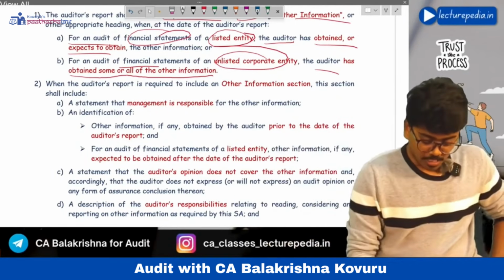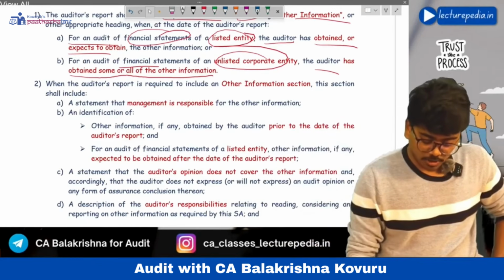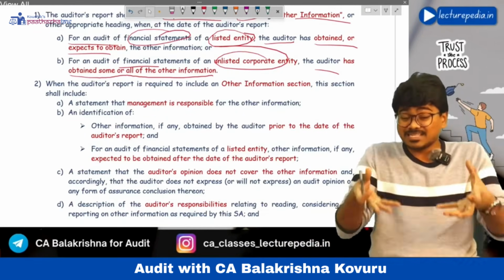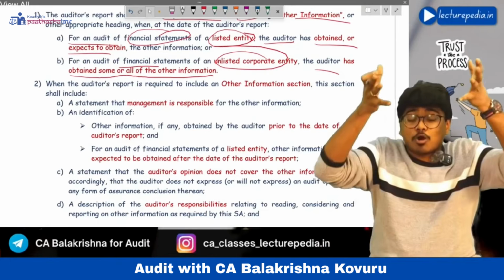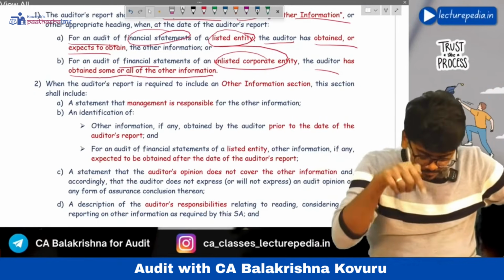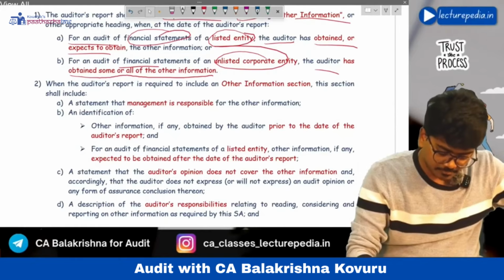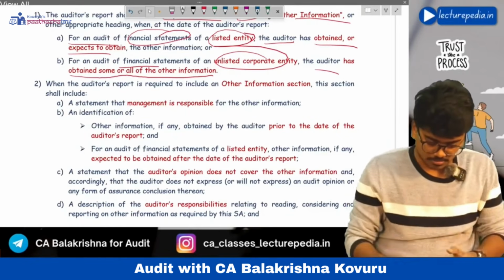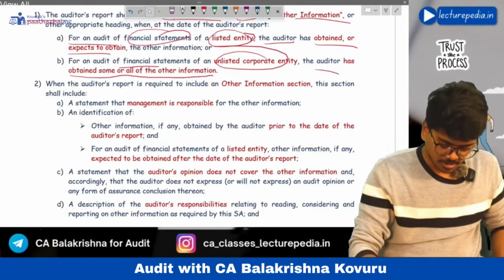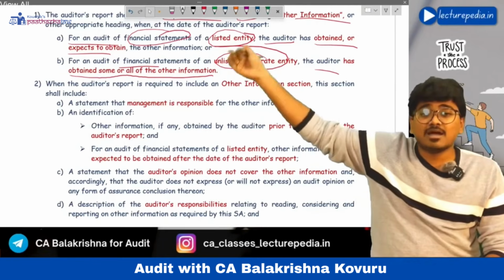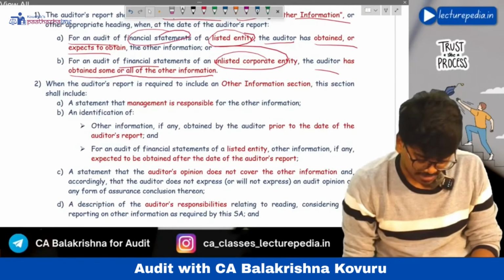Next, when the auditor's report is required to include other information, then in this other information section, what will the auditor mention? Following points the auditor will mention. A statement that management is responsible for the preparation of other information.